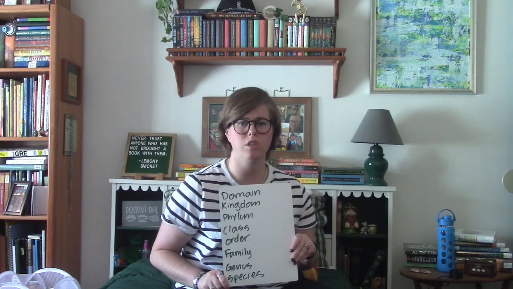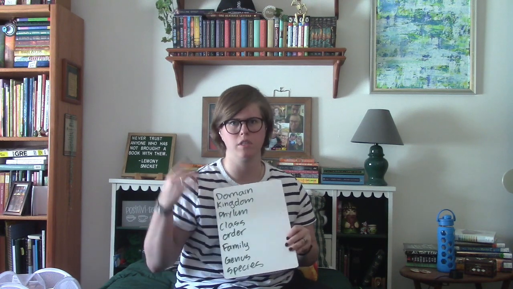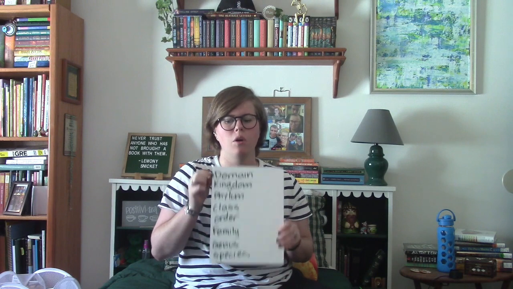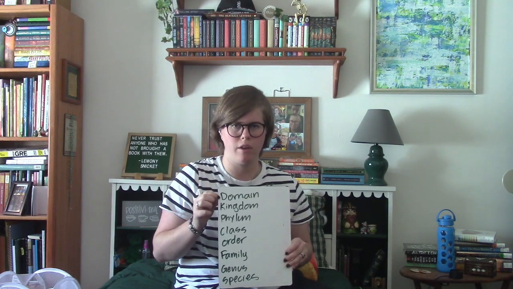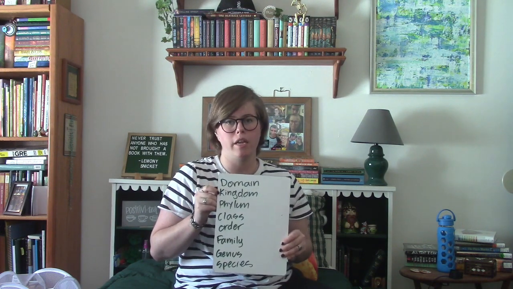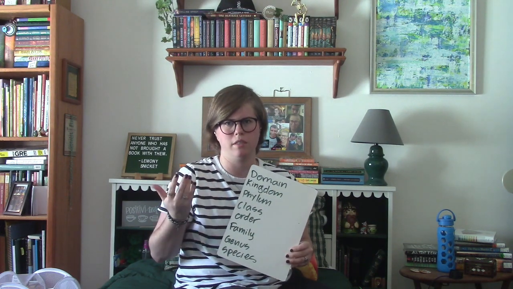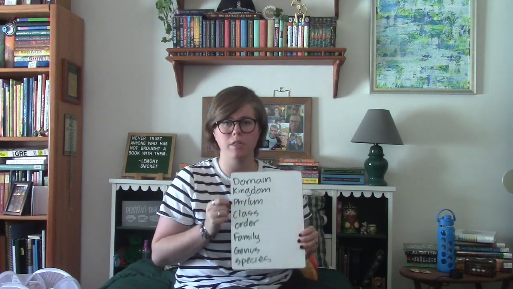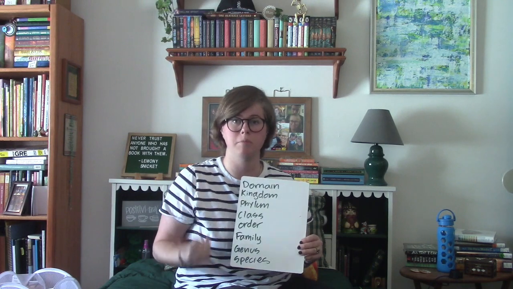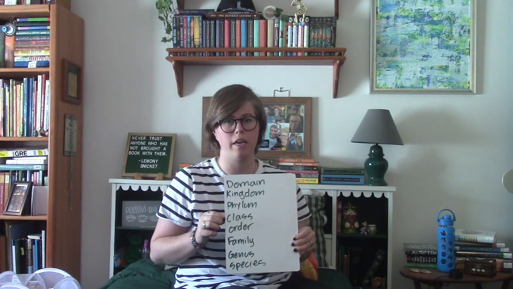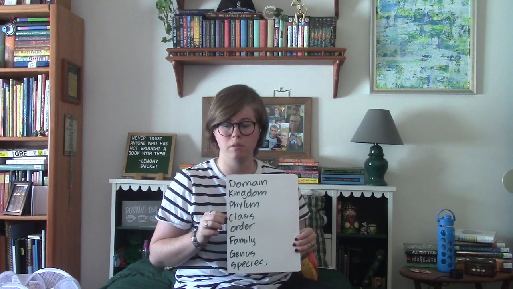So if we were going to talk about a Bengal tiger, which is a specific type of tiger, it would go like this. For its domain, we obviously know that a Bengal tiger is multicellular, so that would qualify for its domain. Its kingdom is Animalia, which means it's an animal, which means that it is a heterotroph instead of an autotroph. Its phylum is Chordata, that tells us that it has a spinal cord, so that's going back to structure. Its class is Mammalia, so it tells us that it is a mammal.